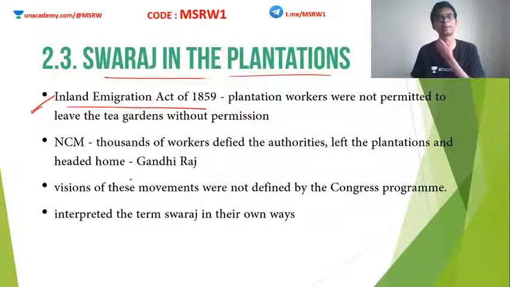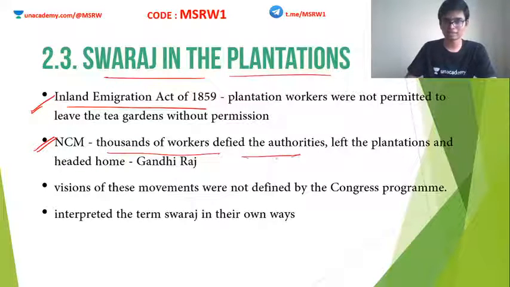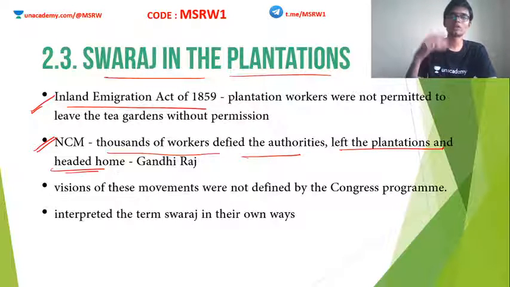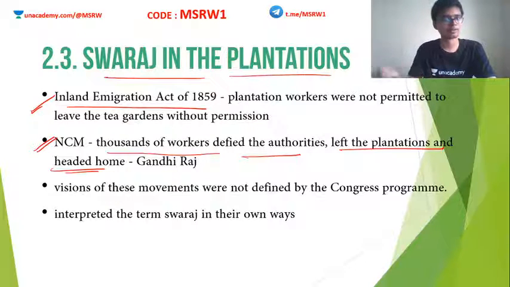So when the NCM happened, for the plantation workers, this was an opportunity to fight for their cause. And their cause is to go back home. Clear? To escape from these plantations. So, during the time of NCM, thousands of workers defied the authorities. They left the plantations and headed home. They thought that the British Raj is going to end and Gandhi Raj is going to come. So they believed in Gandhi Raj. But what was the problem now? None of these plantation workers actually made it to their homes. In between itself, they were arrested, caught and punished.